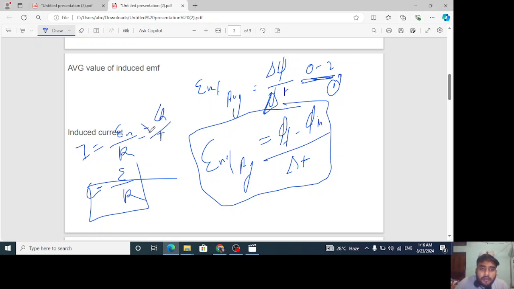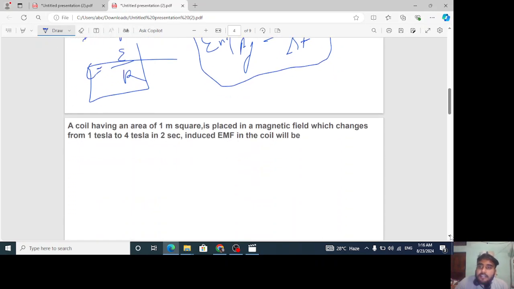So Q by t will be equal to EMF upon R. Hope you got this point, right? No issue with this. This is the concept which I wanted to tell you. So for more clarification, let's solve one numerical, then we will understand it in a better way.